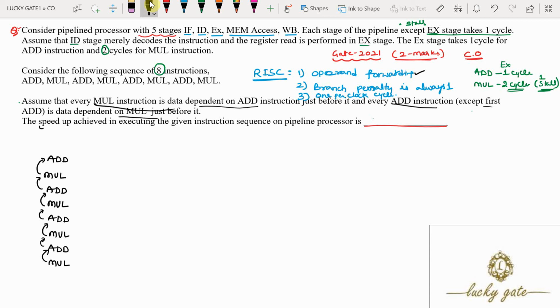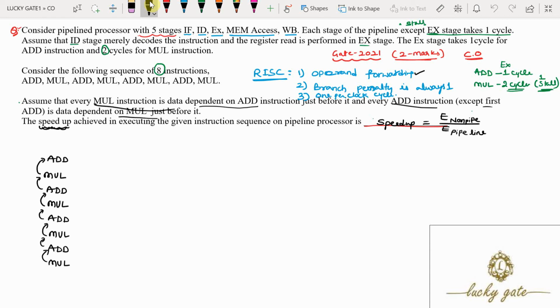Now the question is: the speed up achieved in executing the given instruction sequence on a pipeline processor is? How to calculate the speed up? The speed up is calculated based on the execution time required for a non-pipeline system divided by the execution time required for a pipeline system. Now we need to calculate the execution time for pipeline and non-pipeline, and then divide these to get the required speed up.